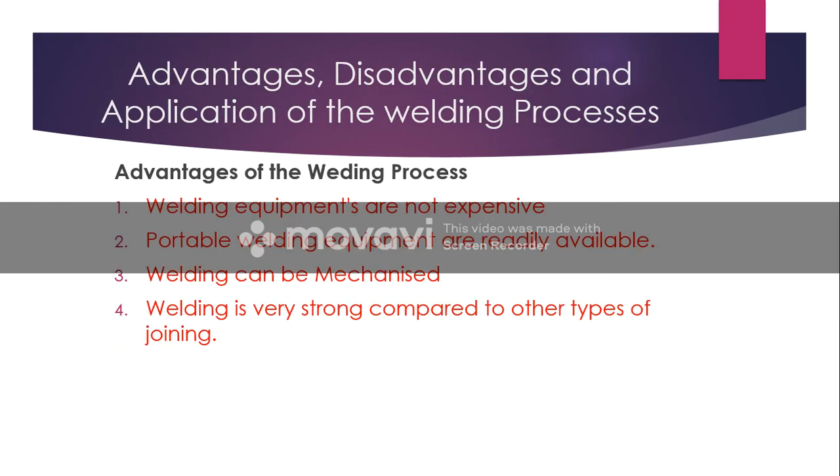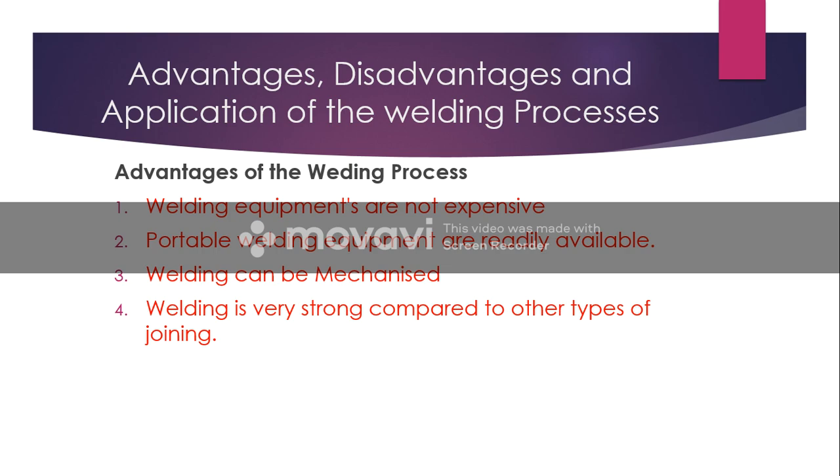Let us look at the advantages, disadvantages, and application of the welding process. First, let's look at the advantages of the welding process. One advantage is that welding equipment is not expensive. Another advantage, the equipment is portable and readily available. Another advantage, welding can be mechanized. Lastly, welding is very strong compared to other types of joint.